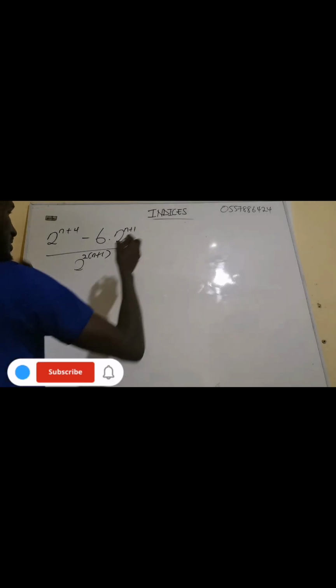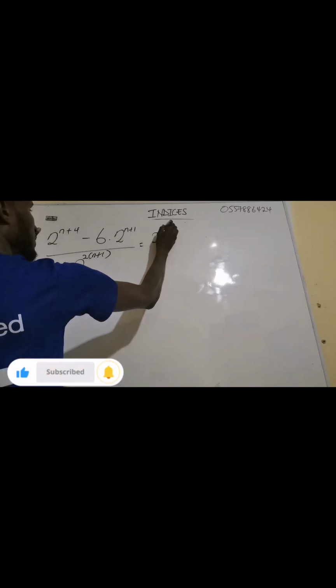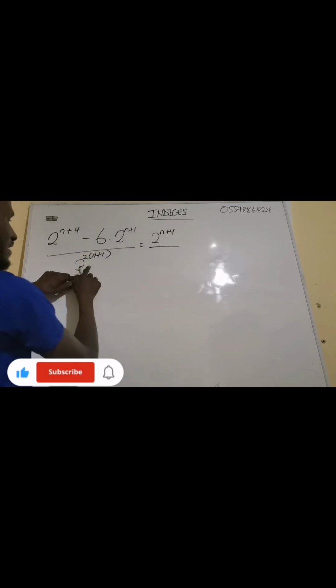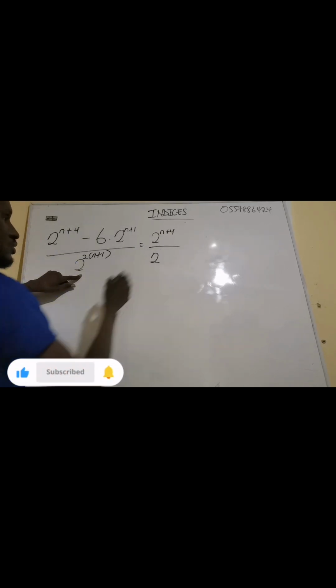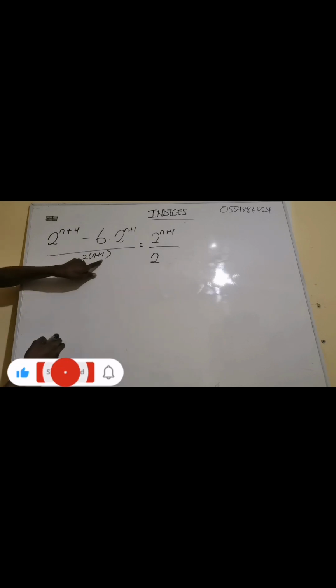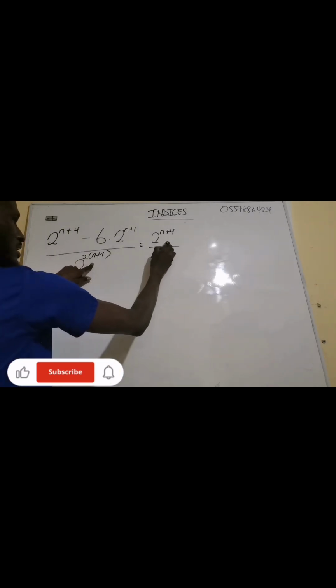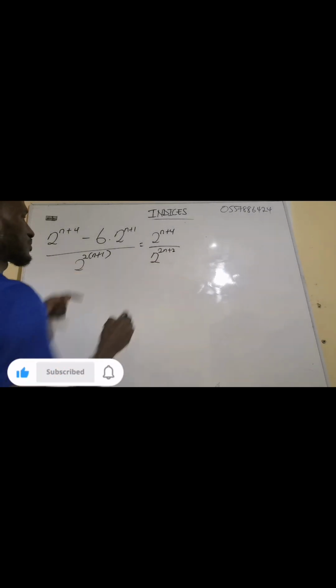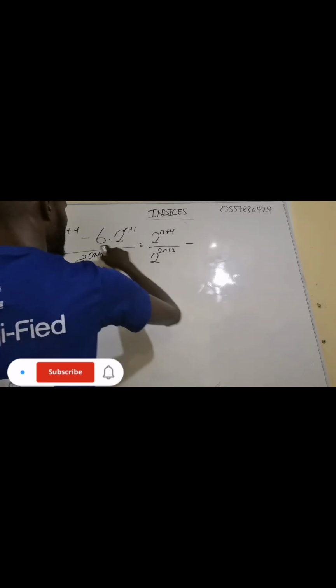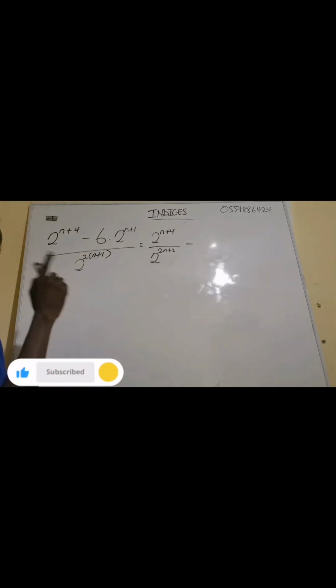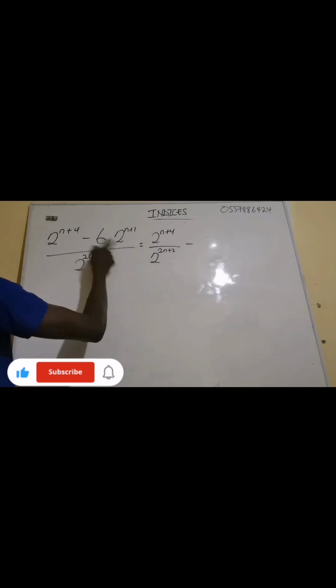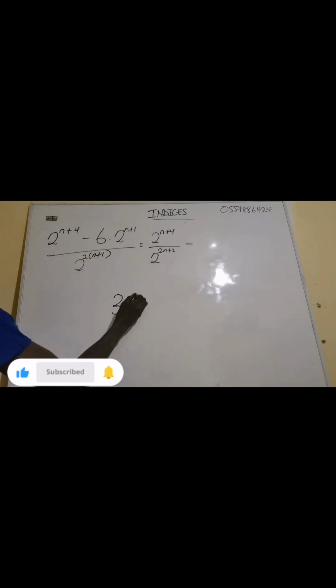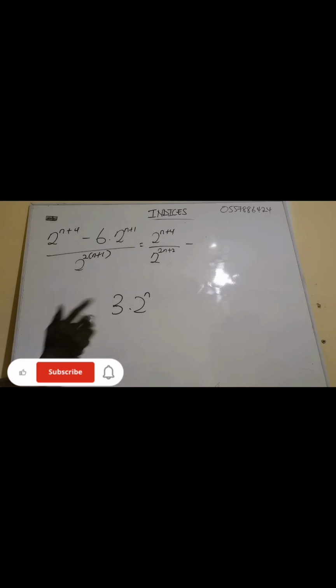Now, this one means that we are going to have 2 exponent n plus 4 divided by 2. Now let me multiply the exponent. We're going to get 2n plus 2. Now minus. Now this 6 is multiplying this, so don't forget that you can't multiply the 2 by 6. If you have 2 exponent n, there is no way you can multiply this one, because this one is not dot 2, this one is multiplication. You can't multiply the 3 by the 2 here because they have different bases.